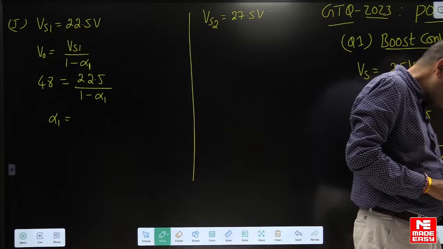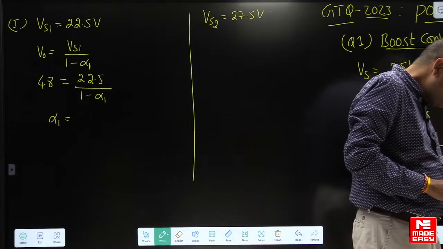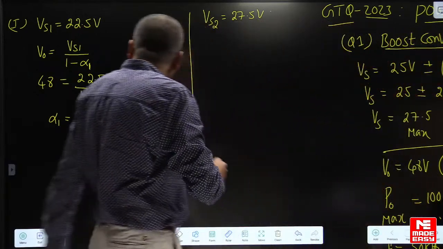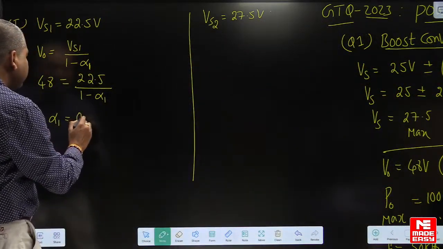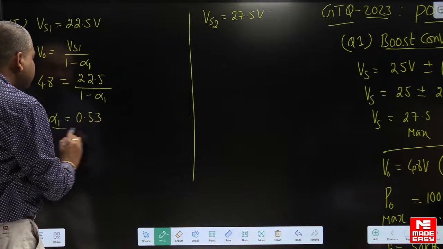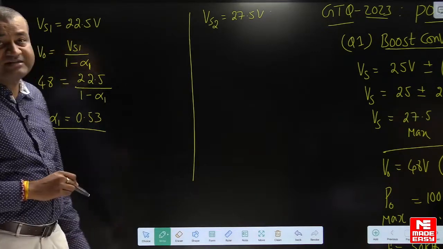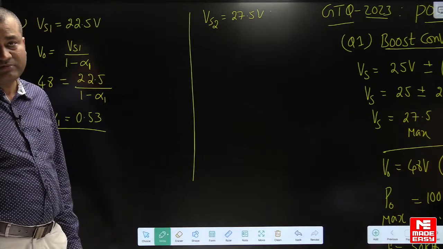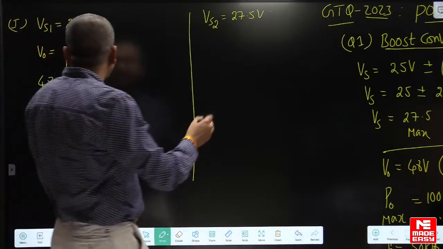Yes, make it fast. So you will get 0.53, I hope, right? Alpha 1 is 0.53. Dear students, please verify the calculation part, whether I am doing it right or wrong.